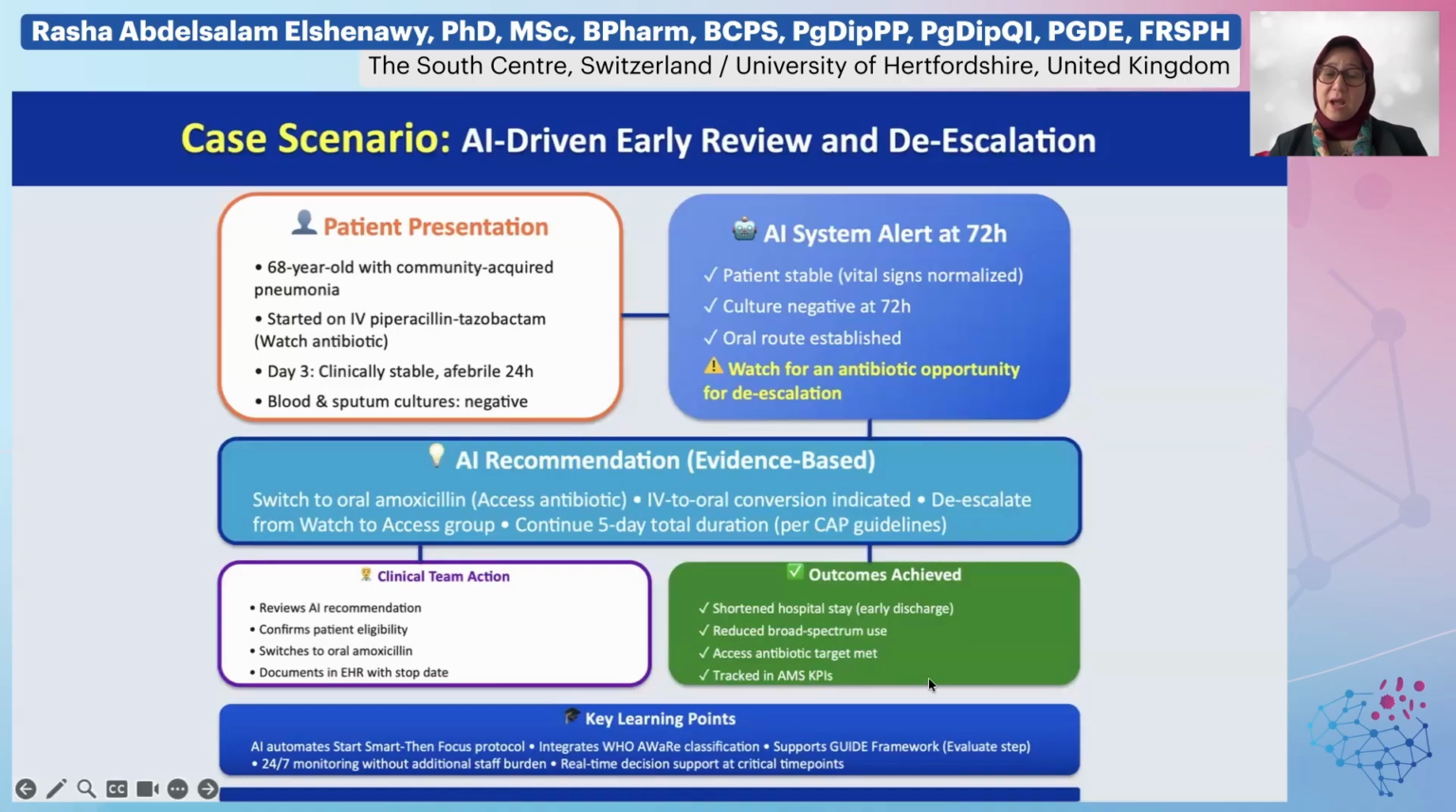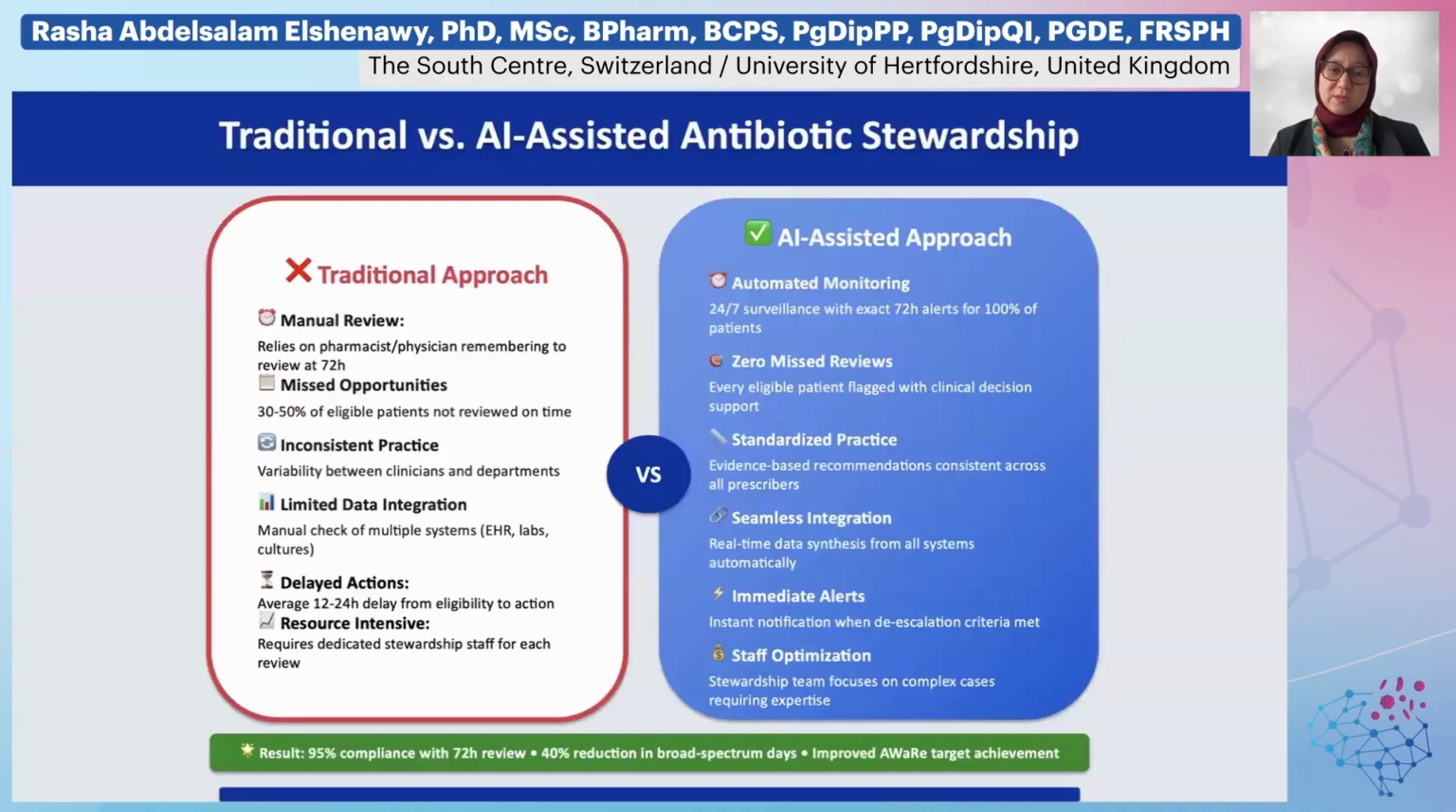And this is the outcome the AI achieved: shortened hospital stay for the patient, reduced broad-spectrum antibiotic use, and targeted Access antibiotic use, which could be tracked afterwards by KPIs, or key performance indicators. So the learning point is that the AI should be used to give advice, like a pop-up or a recommendation, but we need to assess this recommendation and approve it first. The key learning point is that AI needs to be used smartly.